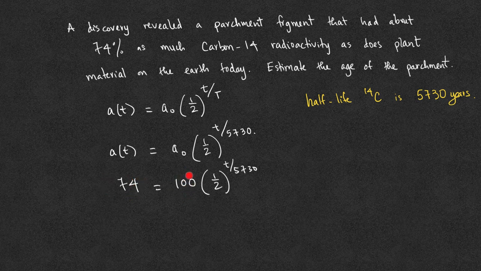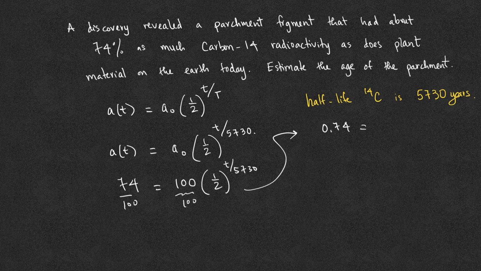And so the starting amount is irrelevant in this case because we know the percentage. The percentage tells us that 74% of 100 is 74, 74% of 1 is 0.74, and so on. We use 100 for convenience. To isolate t to find out the time, we first need to divide both sides by 100. We end up with